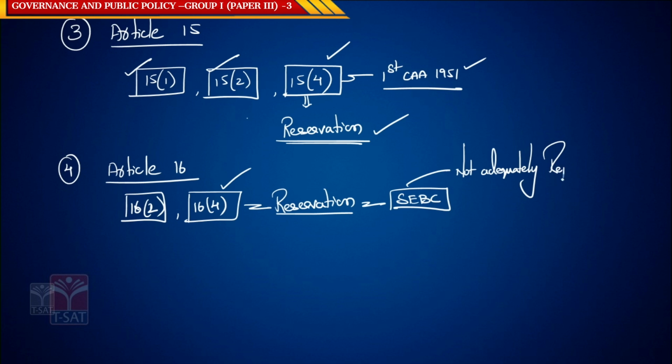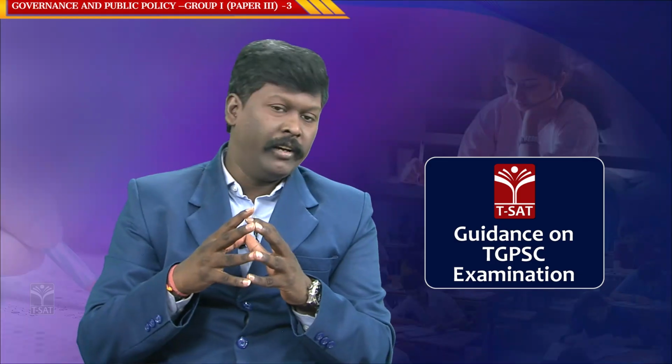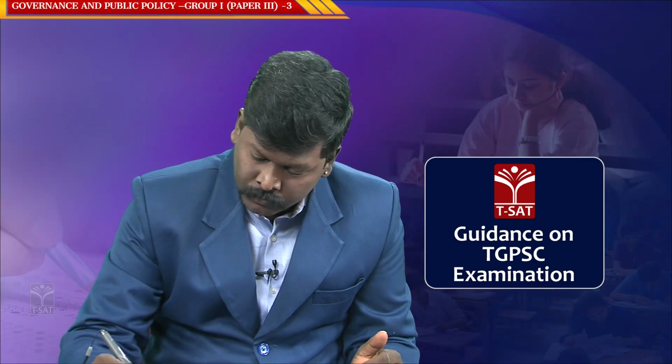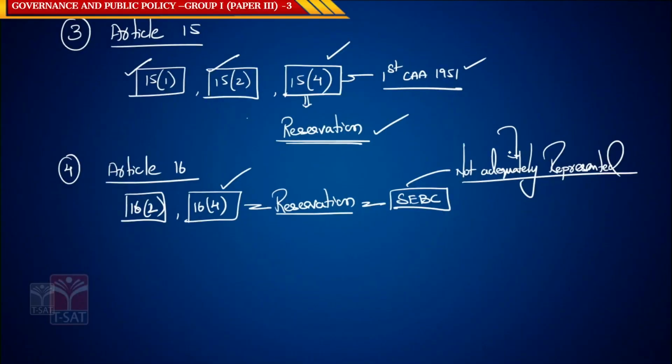It says that their reservation shall be provided for those who are not adequately represented.